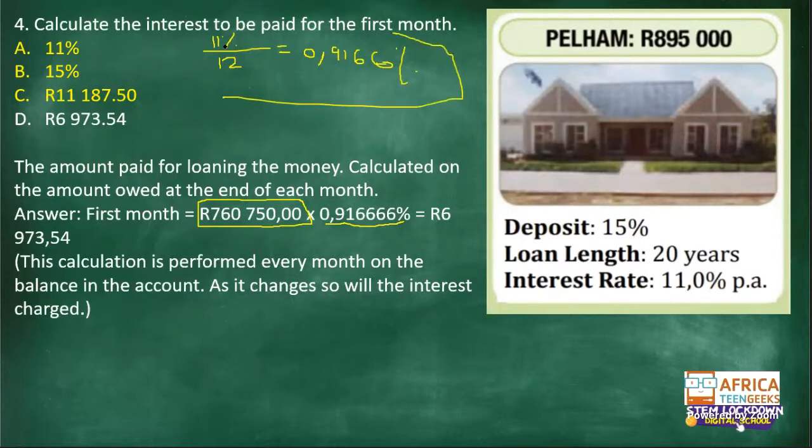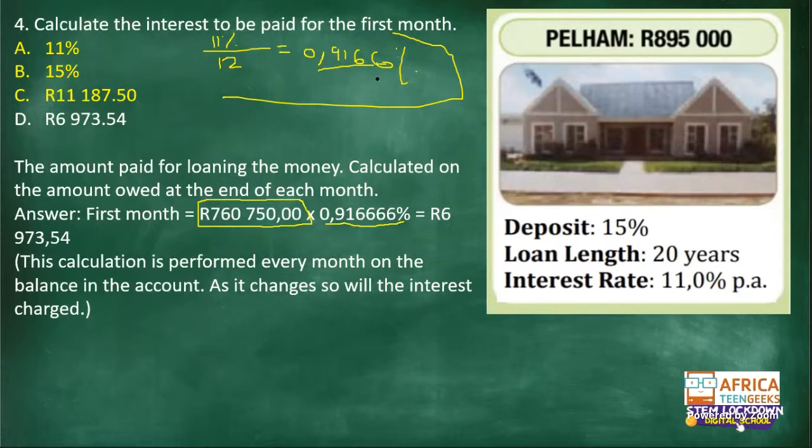You convert the value given per annum to per month. So every month you will be paying this much interest. This is the interest rate you will be paying each month. But what did the question ask for? I asked you not to work out the interest rate, but to calculate the interest. But in order to work out the interest, which is the rand value, you would first need to calculate the interest rate per month. So that's what we just did here, where we got the interest rate per month.